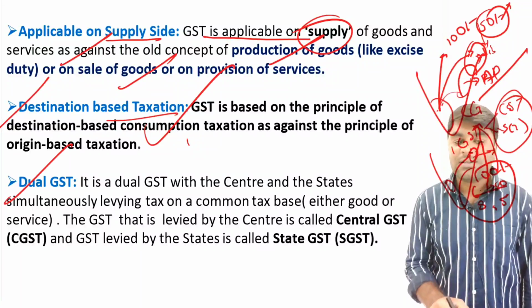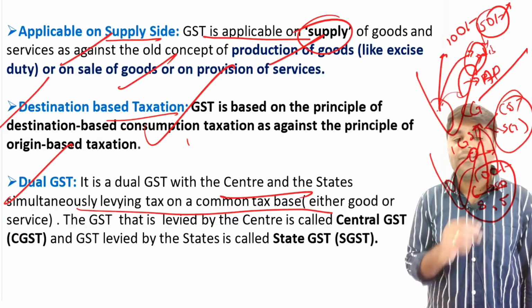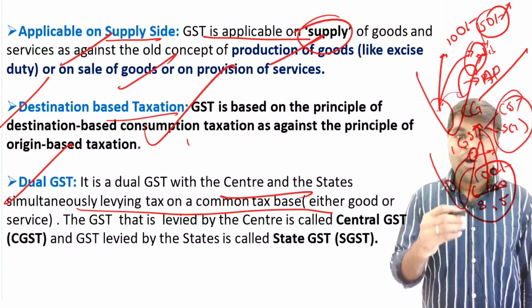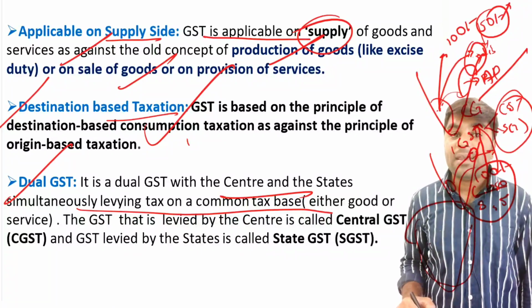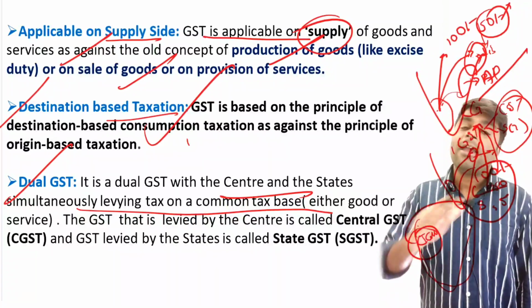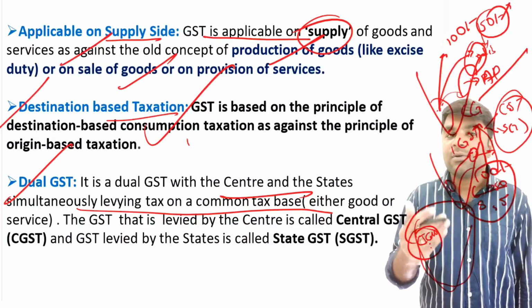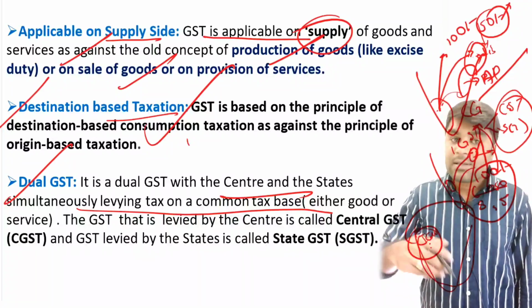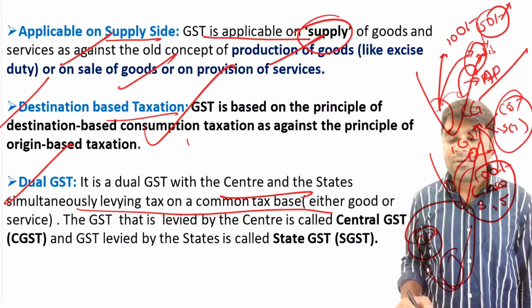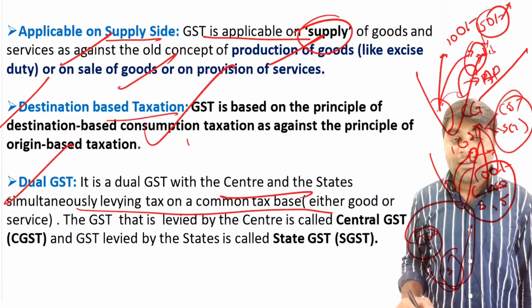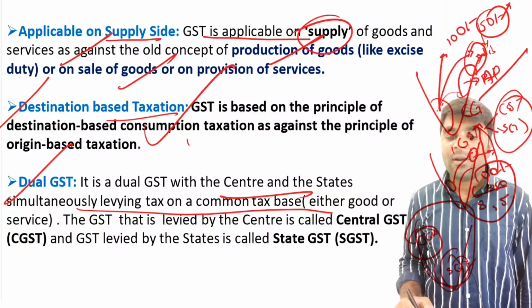As I said, it's a dual GST, with the center and state simultaneously levying the tax on a common tax base. Now, why? See, the central government has the economic jurisdiction all over the country. So wherever the good is being sold, the central government has the jurisdiction to impose the tax. So in whichever state the good is produced and sold, CGST is a must. Now, the central government gets the CGST under it. For example, if a good is being produced in the state of Tamil Nadu and is also being consumed in Tamil Nadu, the SGST component is only got by that particular state.